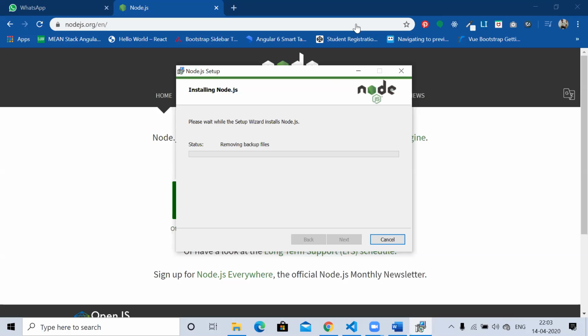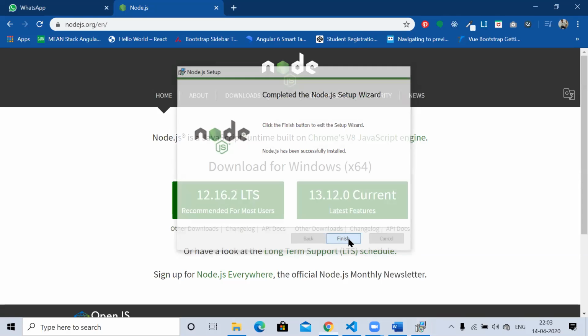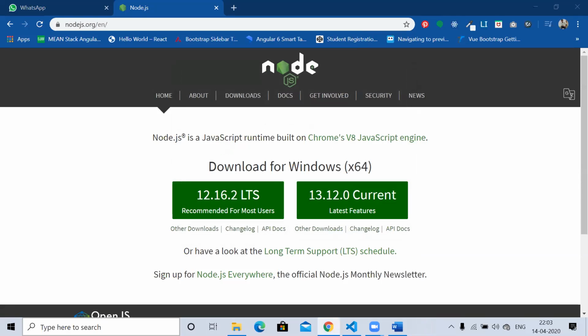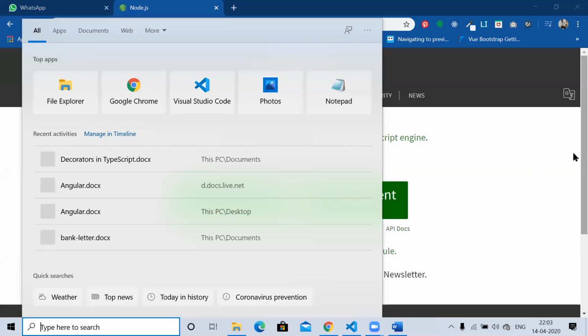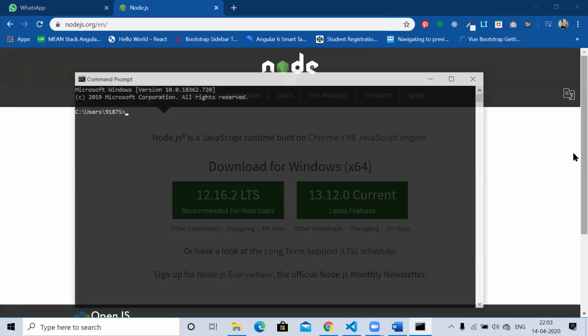It will take some time to install, just 1 minute, 2 minutes. It's not taking that much time. So Node.js is installed now, and I am finishing this. We finished it, and now just write CMD in the search box and open the command prompt.